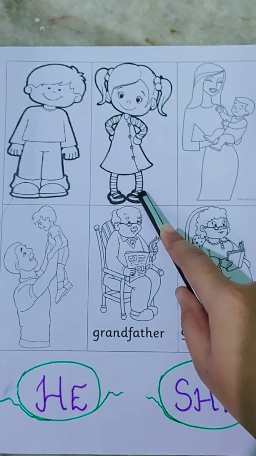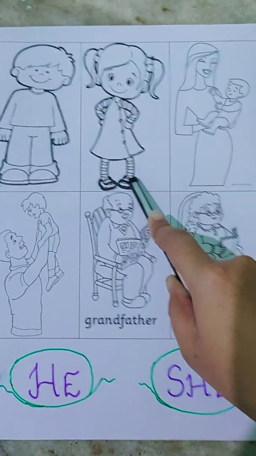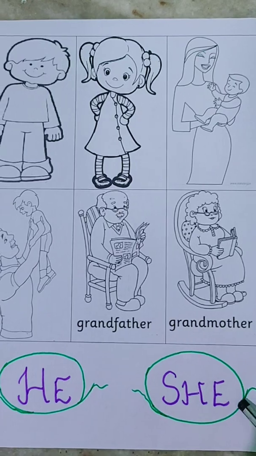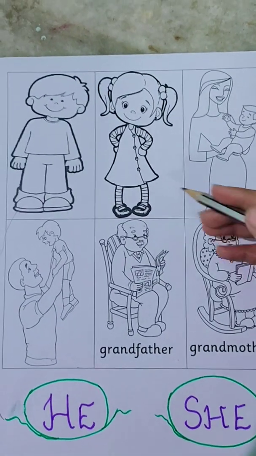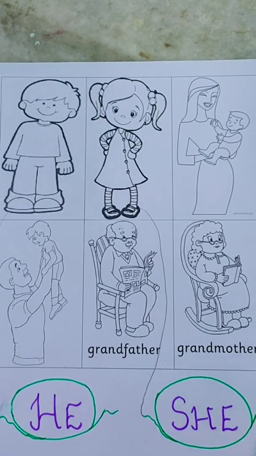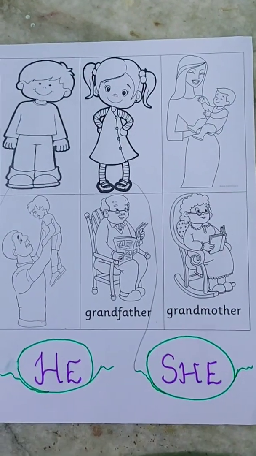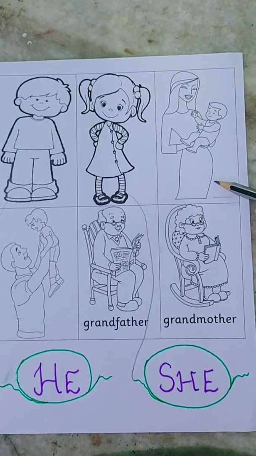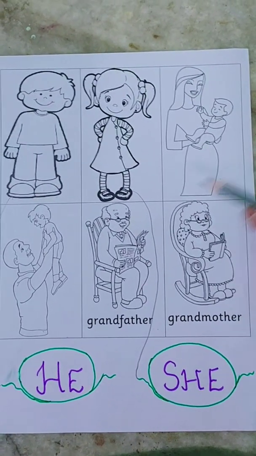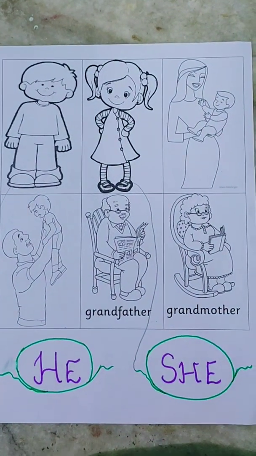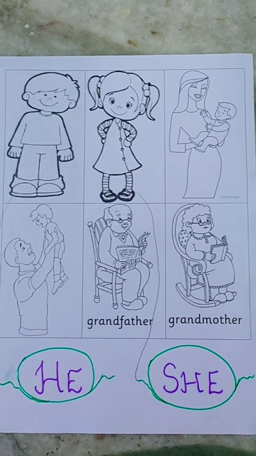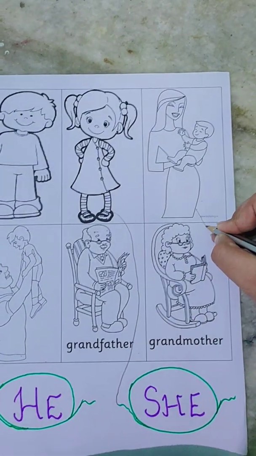Now, what is this picture? This is a girl's picture. So, for girls, what do we use, he or she? We use she. So, I am going to join it with this she. Now, with mother or with feminine gender, what do we use? She. So, I am going to join it with our green balloon on the right hand side.